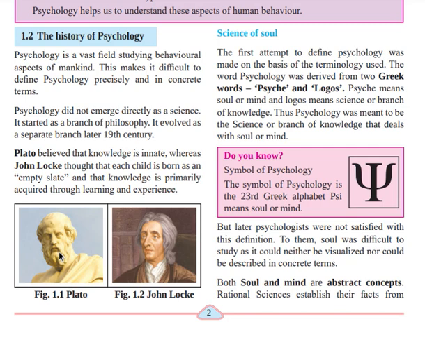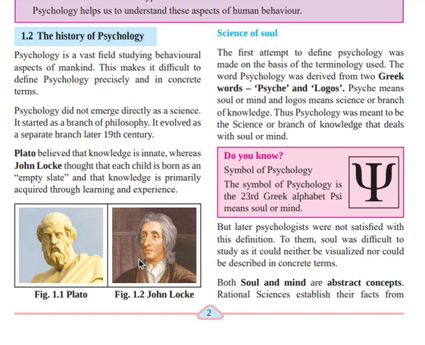Whereas John Locke thought that each child is born as an empty slate, and knowledge is primarily acquired through learning experience. So John Locke is saying that knowledge is not innate. A child is born with an empty mind, and whatever he experiences and learns from this world, slowly he is possessing knowledge.